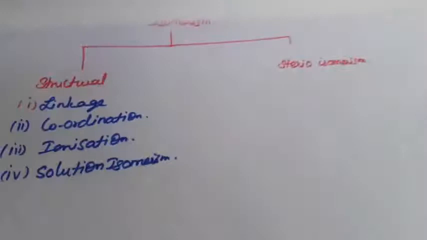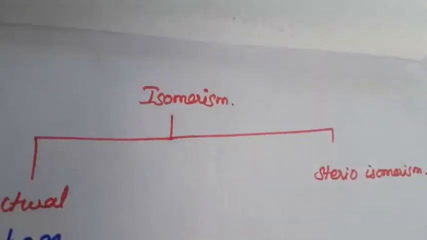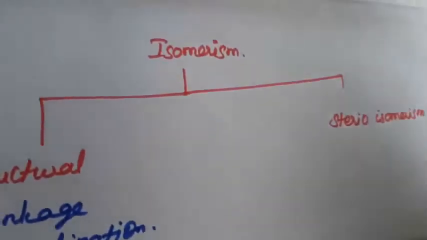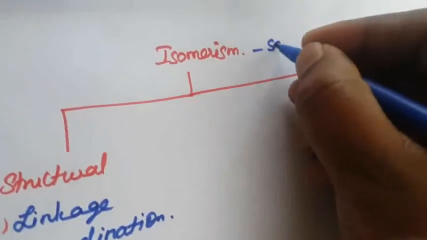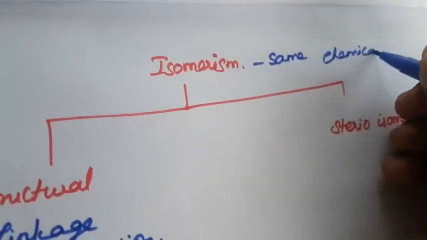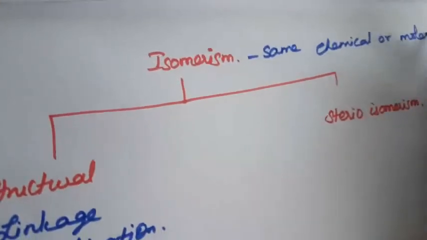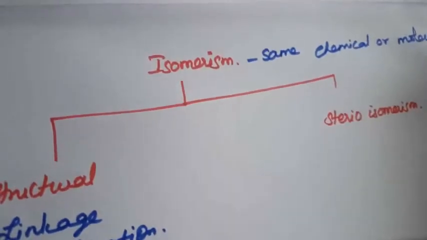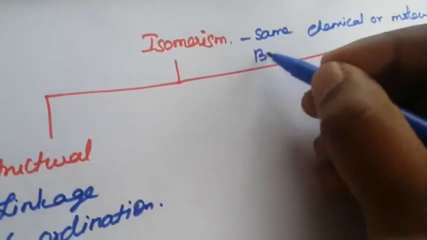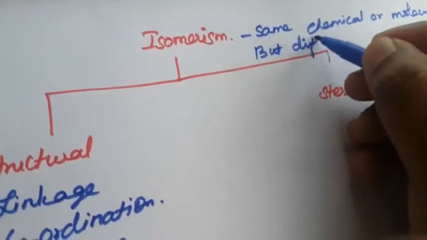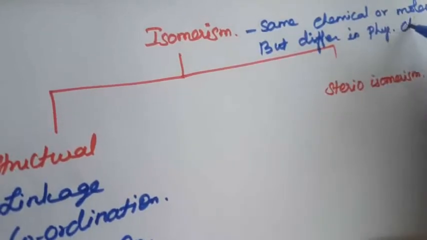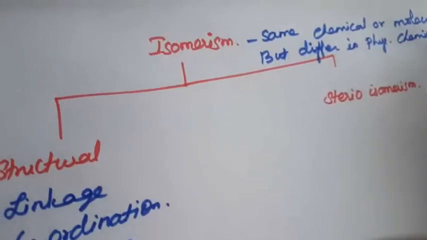Everyone knows what isomerism is. Isomerism means the same chemical and molecular formula but differing in structural formula. Same chemical or molecular formula but differing in physical and chemical properties. That is called isomerism, right?